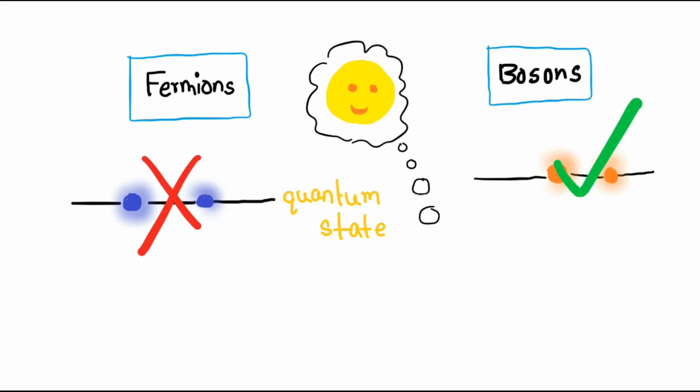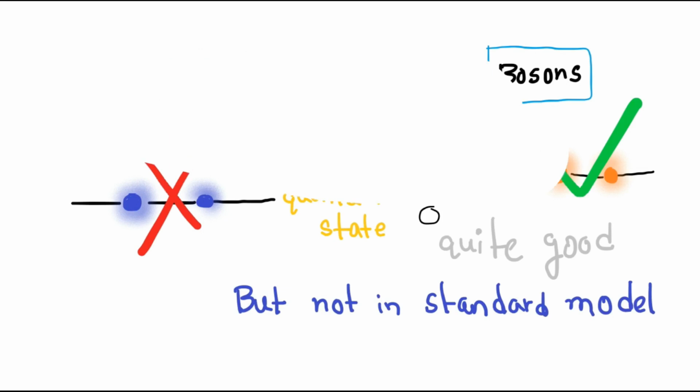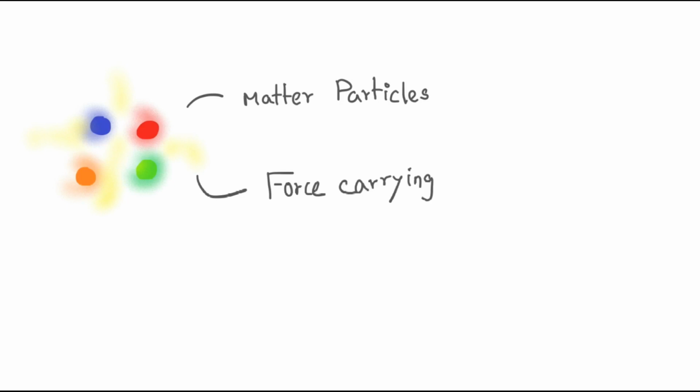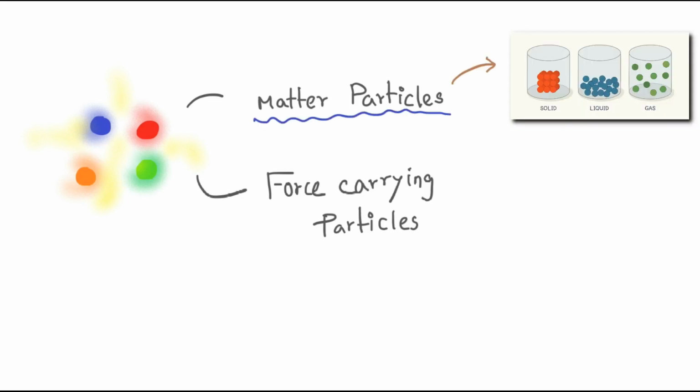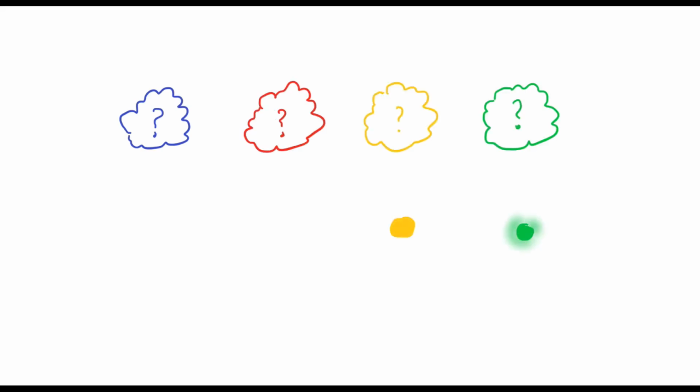This is quite good, but in the standard model, the classification is made in an alternative way. Fundamental particles are divided into matter particles and force-carrying particles. Matter particles are those that constitute matter, and force carriers are the particles which are exchanged during interaction between matter particles. As there are 4 fundamental forces, there should be 4 force-carrying particles. We will talk about this later on.